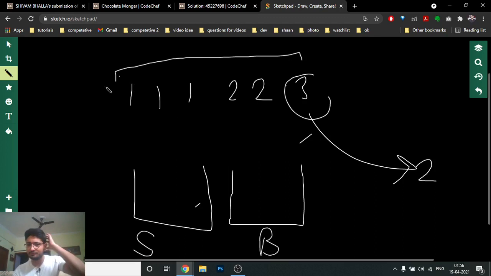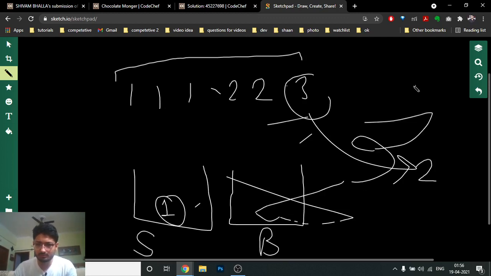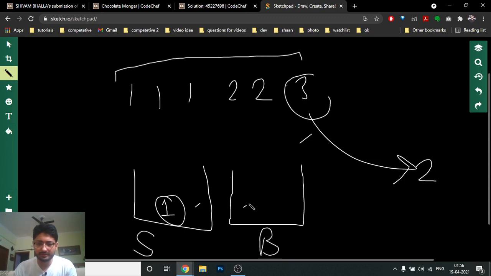Let's assume I want to maximize different candies for Sabrina, so the brother will get all the remaining candies. I just want to satisfy the brother, but also give as many different candies as possible to Sabrina. So I will give the type 1 candy to Sabrina, and the other 2 candies to the brother. Then I will give 1 candy of type 2 to Sabrina and 1 candy of type 2 to the brother. Then I will give 1 candy of type 3 to Sabrina, and there is no candy left for the brother.